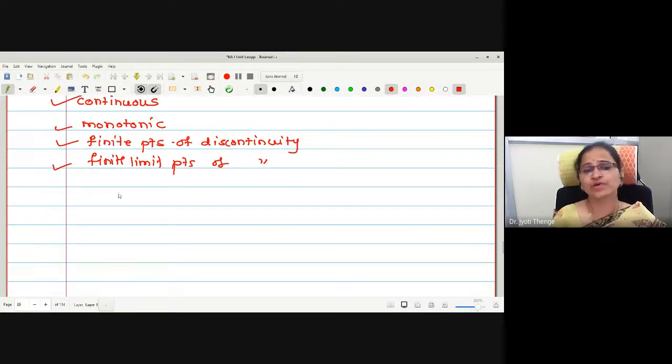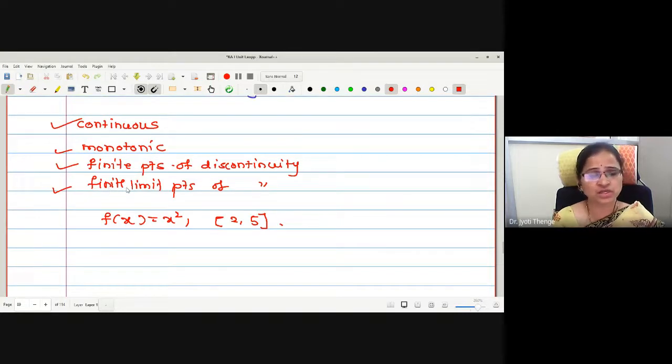Suppose I am giving you a function, say f of x equal to x squared on the interval 2 to 5, and I ask you to check whether the function is integrable or not. You can decide whether the function belongs to any one of the criteria. If it belongs to any one of the criteria, surely it is integrable. If it does not belong to any of the criteria, you have to go for the traditional methods, either using Darboux sums or the Riemann sum. Correct now? Can anyone tell me the nature of x squared?